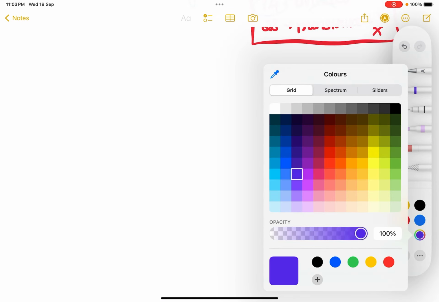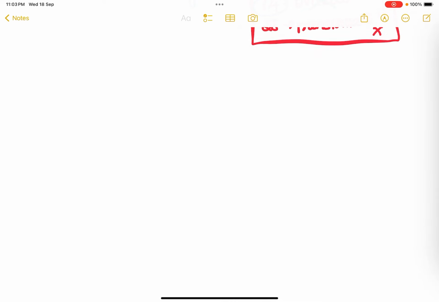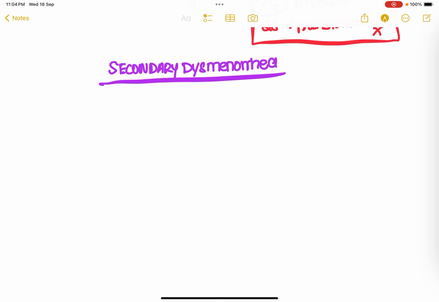This primary dysmenorrhea is also known as spasmodic dysmenorrhea. Now let's discuss the second one, which is termed secondary dysmenorrhea. What do you mean by secondary dysmenorrhea? It is exactly the opposite of what we have discussed in primary dysmenorrhea. Secondary dysmenorrhea is also known as congestive dysmenorrhea.